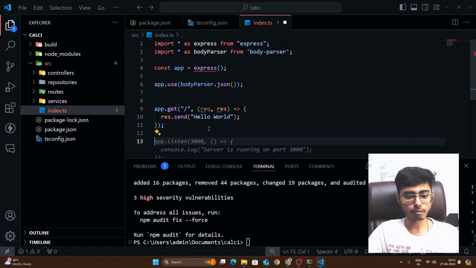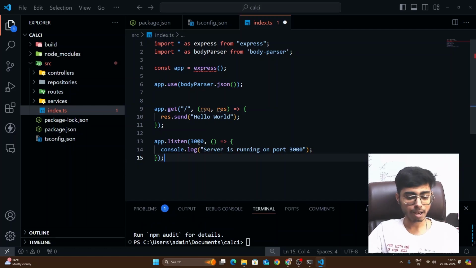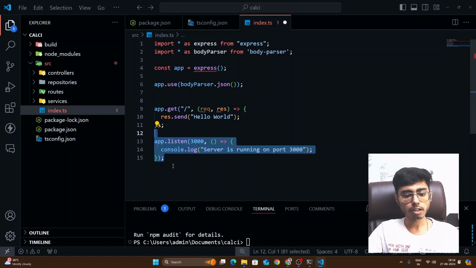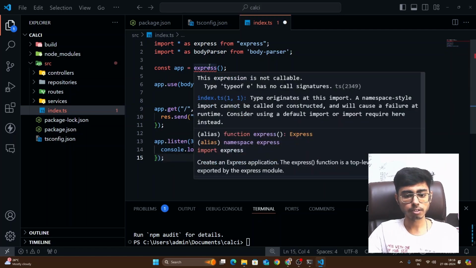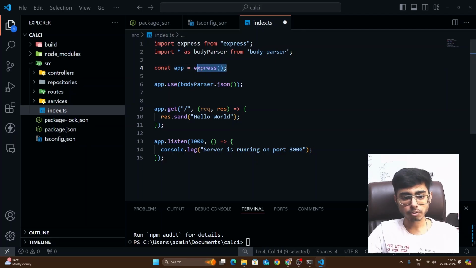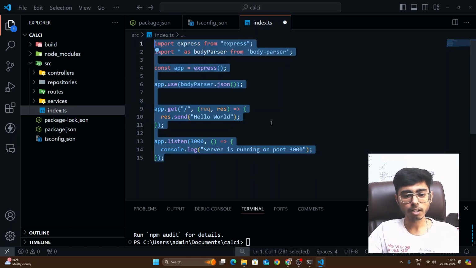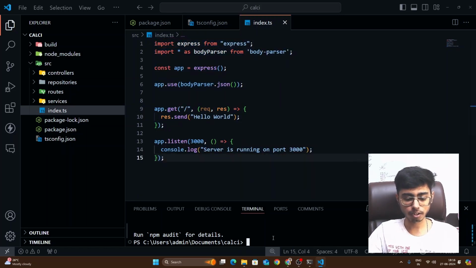And then I would say app.listen 3000. That means my app server should listen on port 3000. By default also, NodeJS applications run on port 3000. Okay, so this is all good. I've solved this express issue also. We just had to import express like this, not the way we were doing, right? Now to run this, I have to do npm run dev.